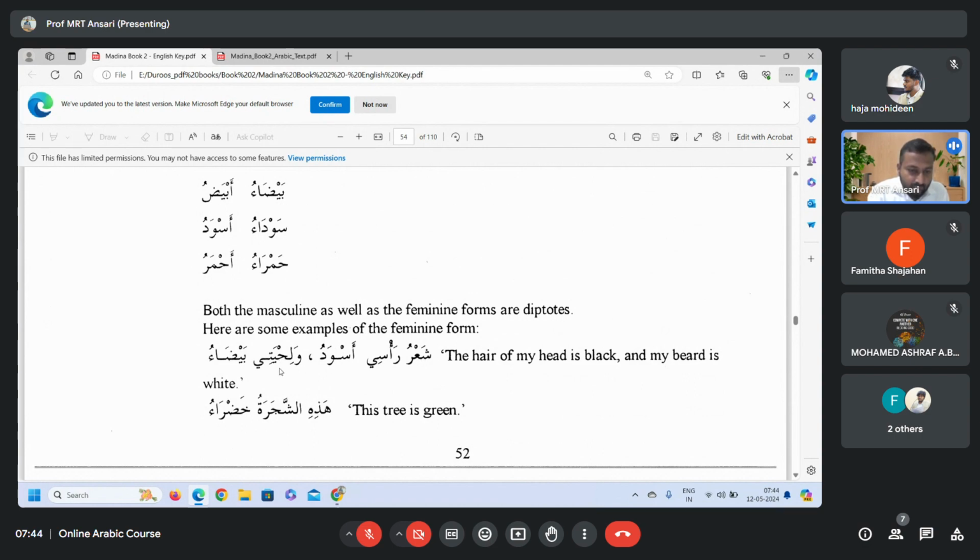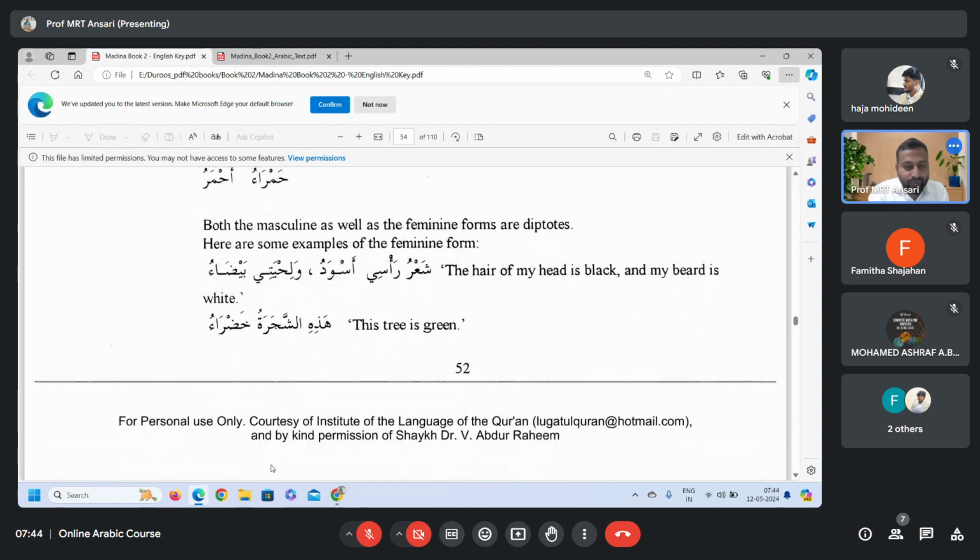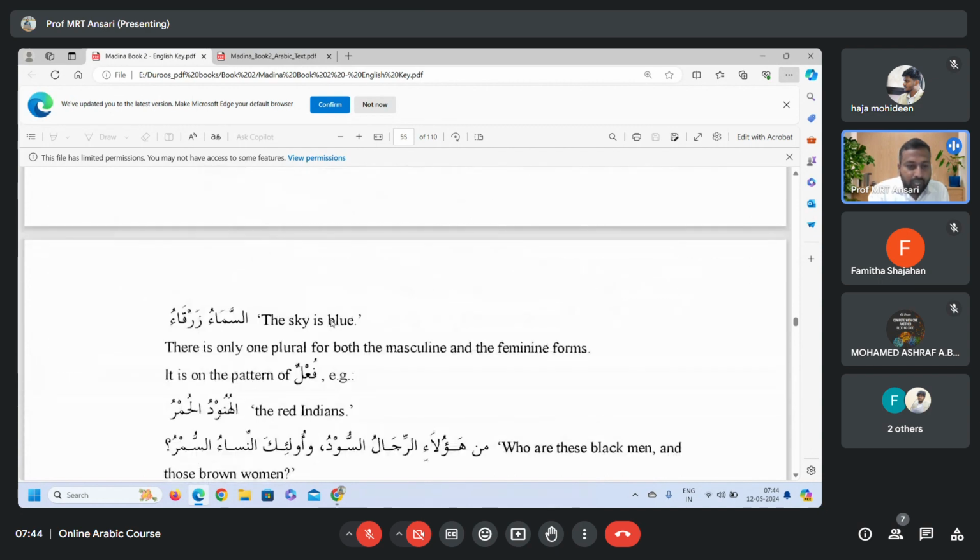Lihyatun is mu'annath because it has got a round ta at the end. So its predicate is bayda'u in feminine form. See the example again. Hadhihi ash-shajaratu khadra'u. This tree is green. If you mention here akhdaru, that is wrong. Khadra'u because it's feminine, because the mubtada is feminine. As-sama'u zarqa'u. The sky is blue.